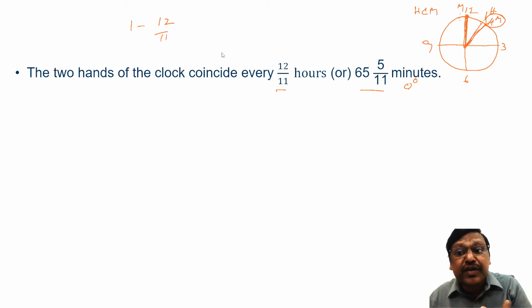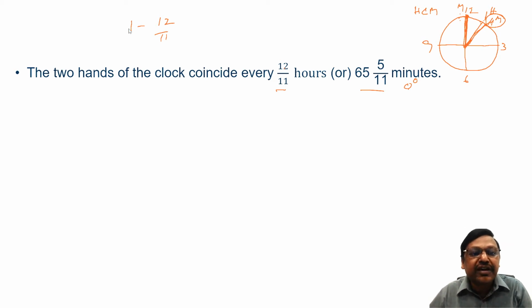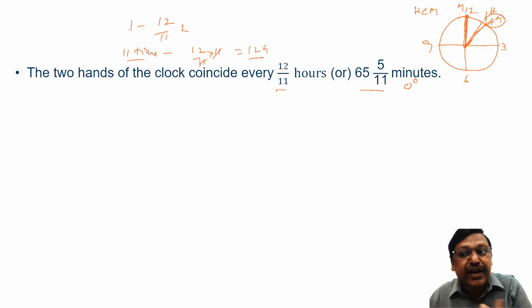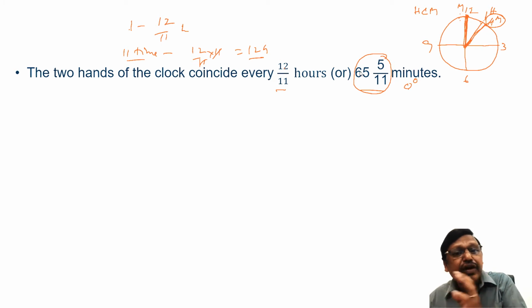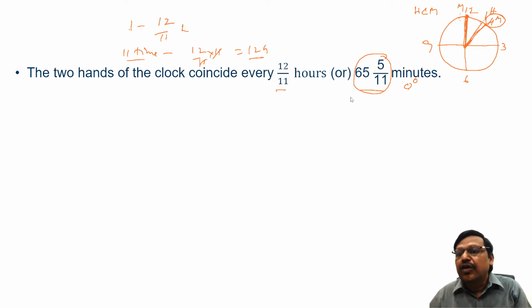In 12 hours time they will not meet 12 times, they will meet 11 times. If you want, you can check. To meet one time, if they take 12/11 hours, to meet 11 times means 12/11 into 11, it is 12 hours time. So in 12 hours time they will meet 11 times there. But to meet once they require 1 hour 5 minutes, 5/11 minutes, that is 65 5/11 minutes, right? Now between one meeting and the other meeting, what happens?